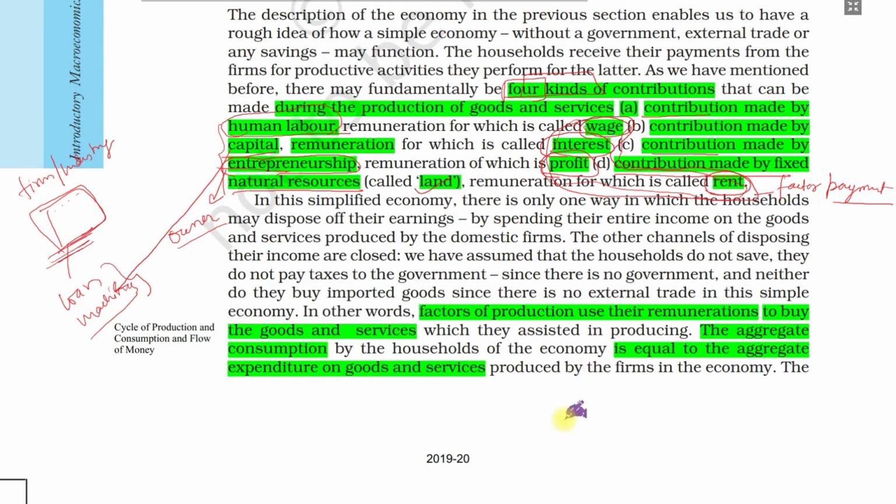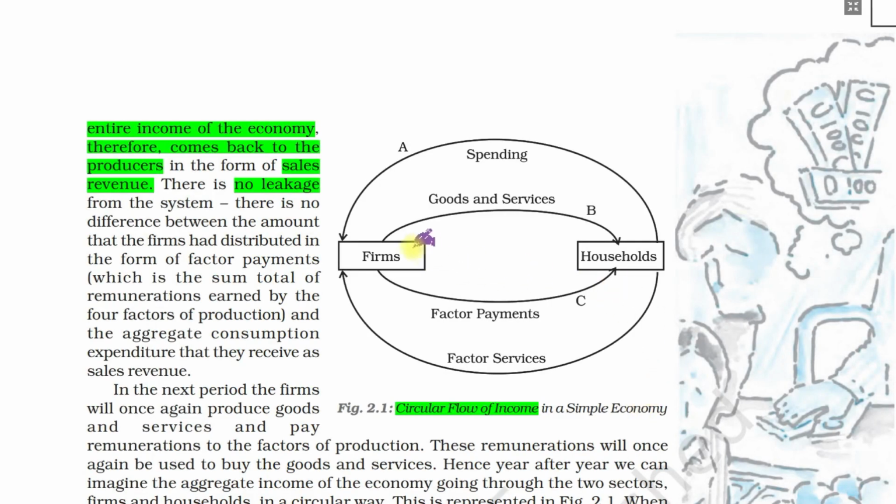So if we see a simple economy, here we have a model. We assume that there are only firms and households, and only consumption. If households use all the income they earn on buying goods, then we have made this model, the circular flow of income.